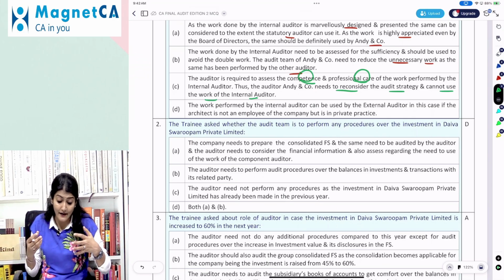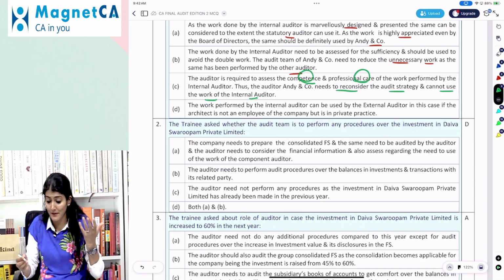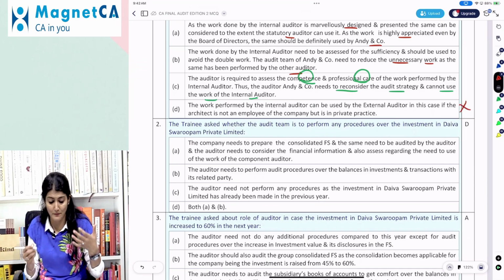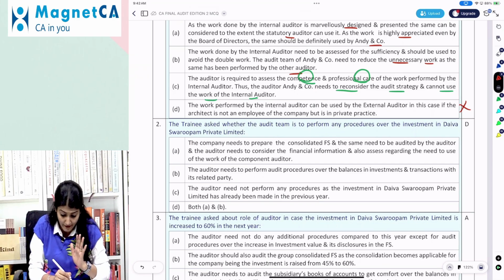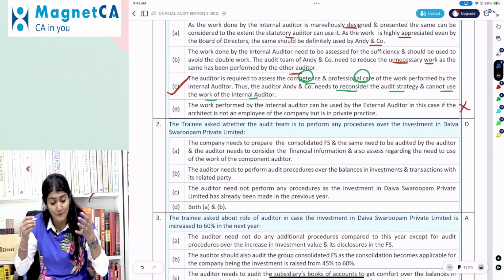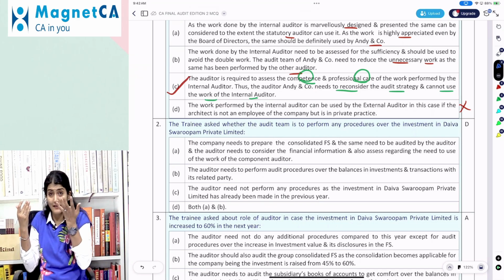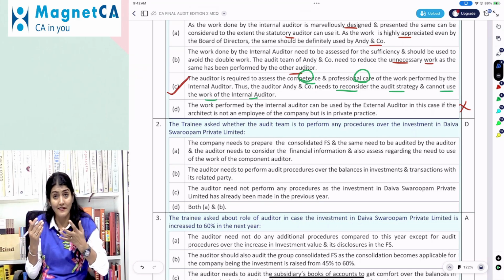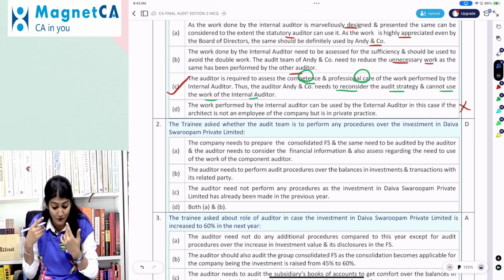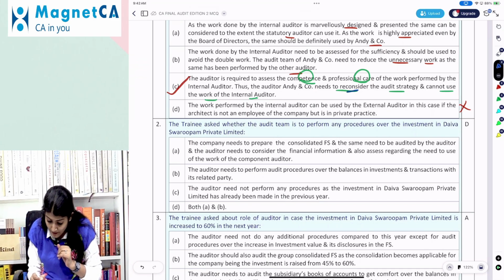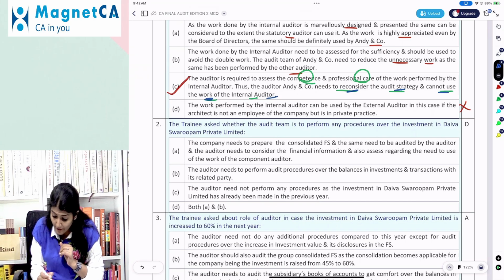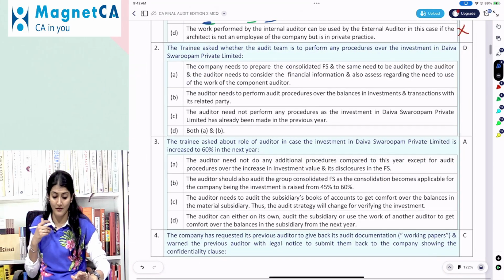In this case, if the architect is not an employee of the company but is in private practice, they just had to make some point. Right, so what does it say? He has to consider the competence, the professional care taken by the internal auditor. And here, the internal auditor is an architect, and that too first year architect. Right, so we need to reconsider the audit strategy and cannot use the work of the internal auditor.